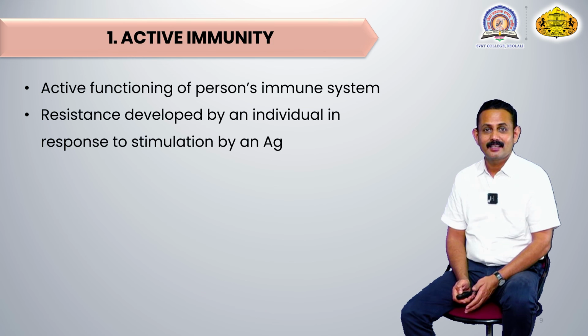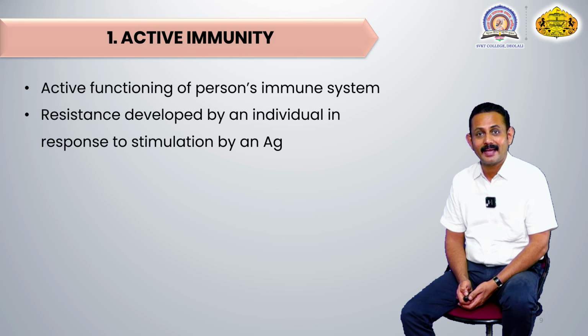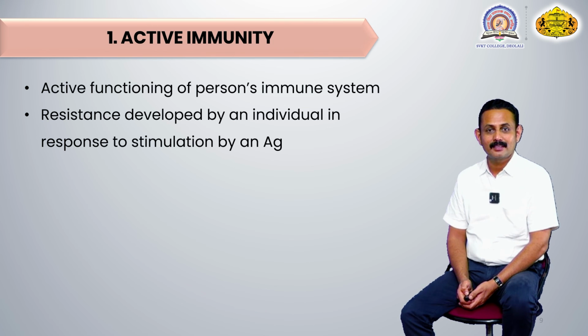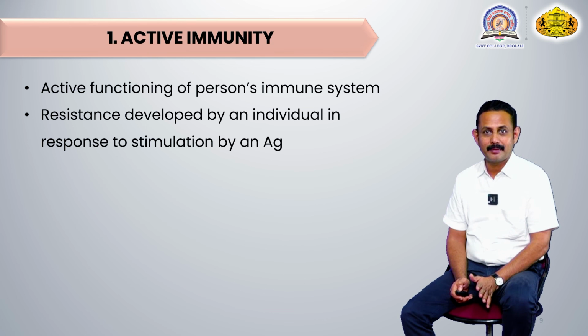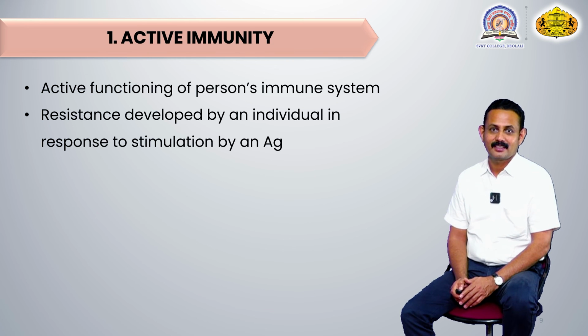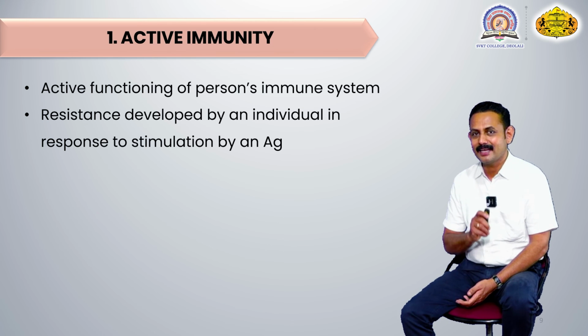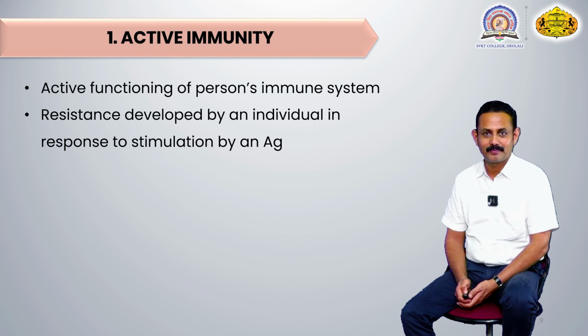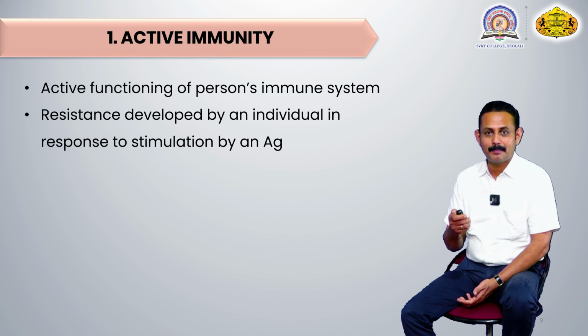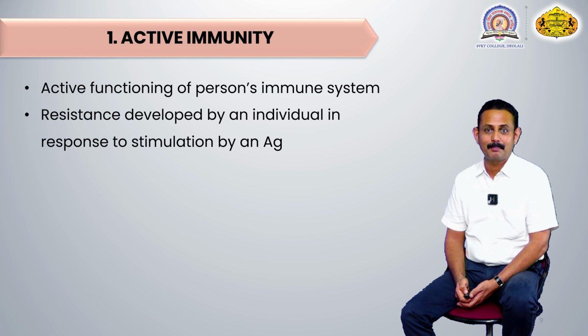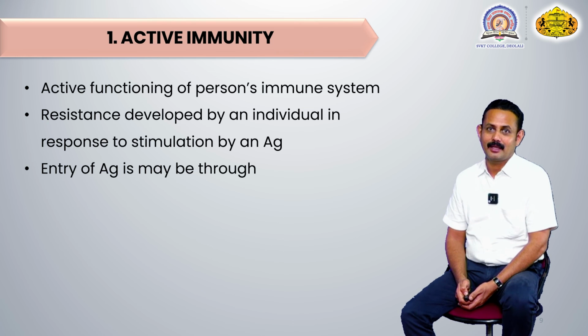In this immunity, the resistance is developed by an individual in response to stimulation by an antigen. It means that the person naturally has that ability, but unless the antigen enters and stimulates that individual's immunity, this immunity does not come into action. But once the antigen has entered the body, this immunity actively takes part, and it produces either antibodies or sensitized lymphocytes. That's why this immunity is called active immunity.